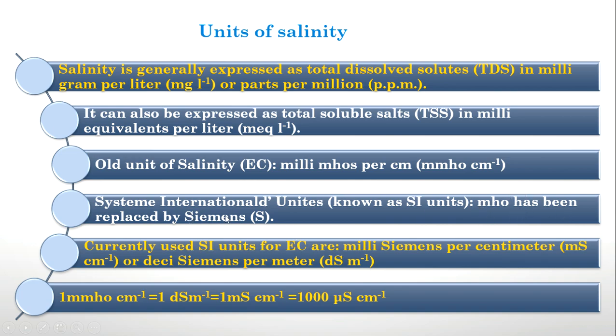So we will use units like millisiemens per centimeter or decisiemens per centimeter for expressing salinity. And 1 mmho per centimeter is equal to 1 decisiemen per meter, which is equal to 1 millisiemen per centimeter, which is equal to 1000 microsiemens per centimeter. So this is the conversion of units.